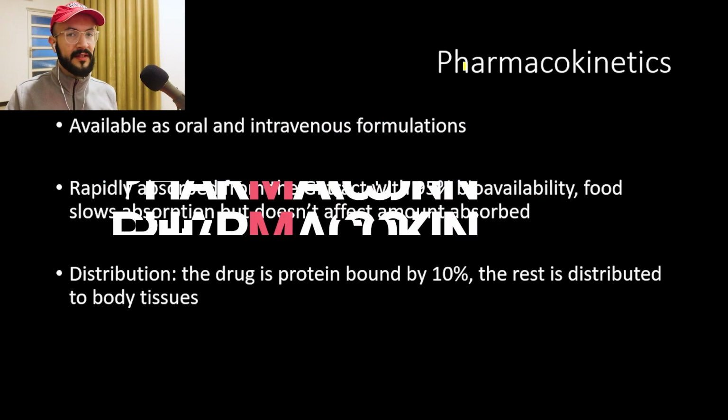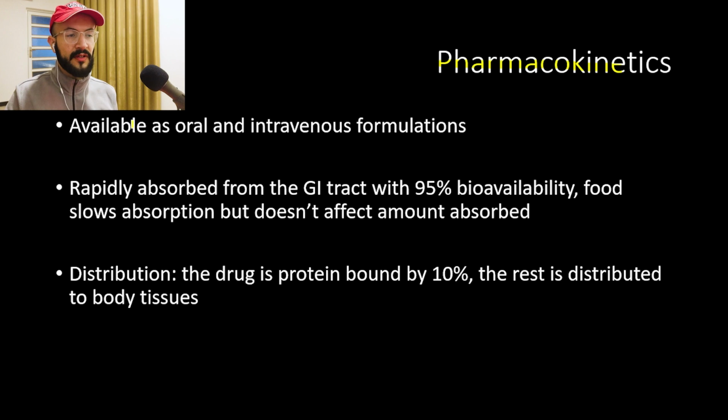Now let's talk about the pharmacokinetics. Levetiracetam is available as oral and intravenous formulations. The oral formulation is rapidly absorbed from the gastrointestinal tract with 95% bioavailability, and food slows the absorption but doesn't affect the amount absorbed. Regarding distribution, the drug is protein bound by 10%, and the rest is distributed to body tissues, including the brain, where it exerts its effects.